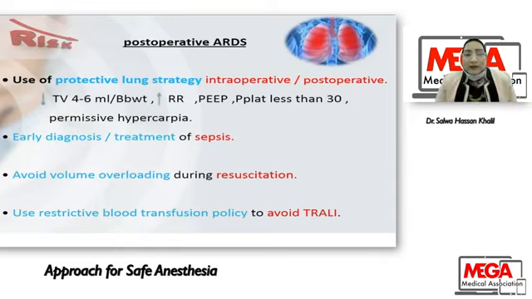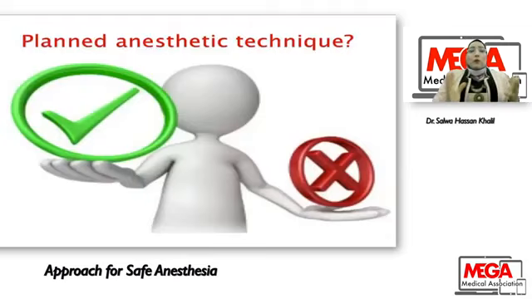You can use a restrictive blood transfusion policy to avoid transfusion-related acute lung injury, but be aware of over-restriction, which leads to hypovolemia and hypotension. Now, what is the anesthetic plan? What is my plan of anesthetic technique?